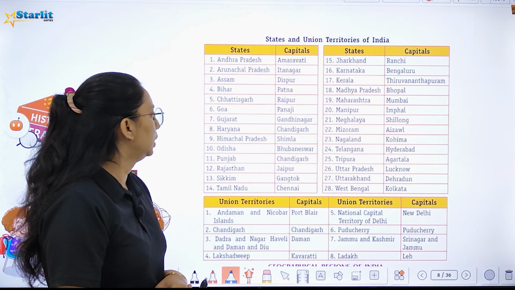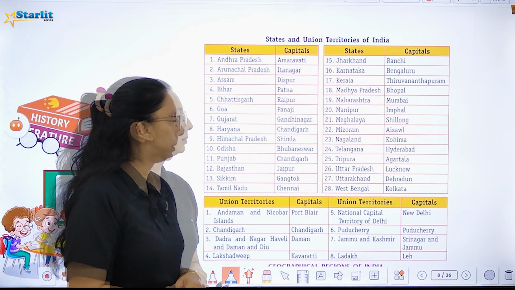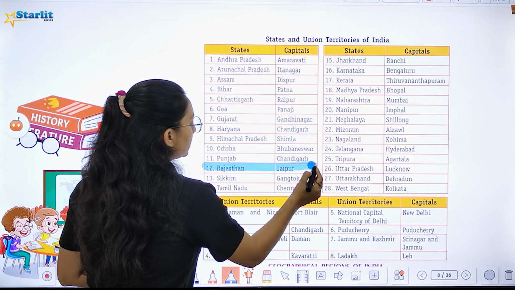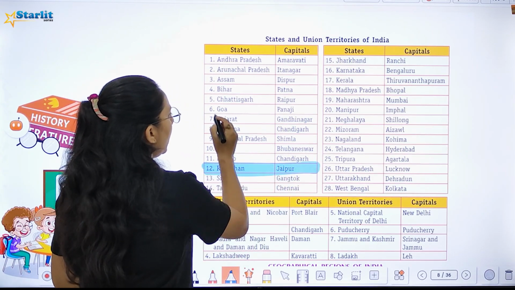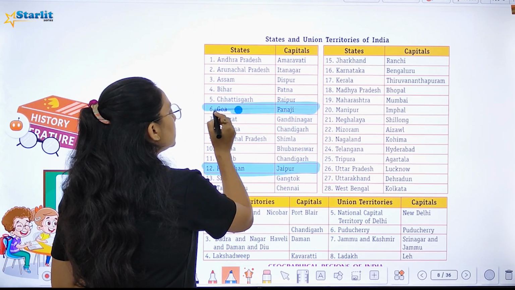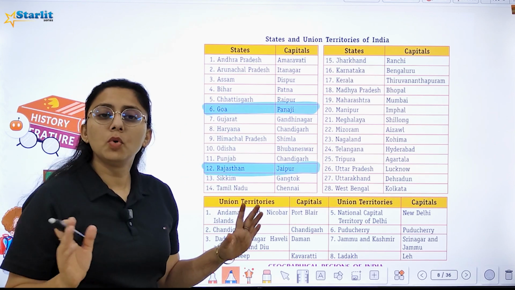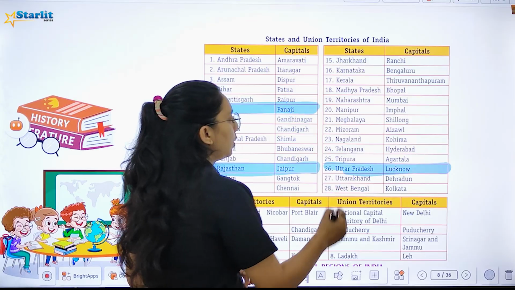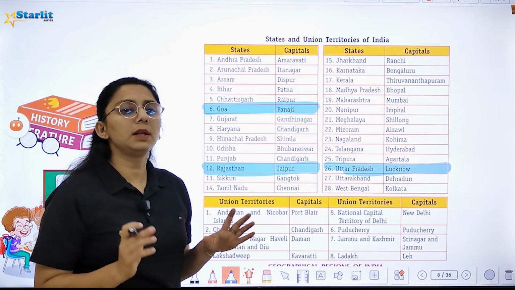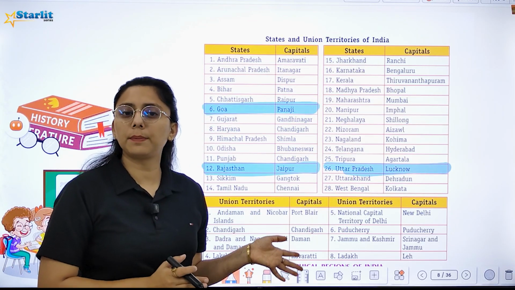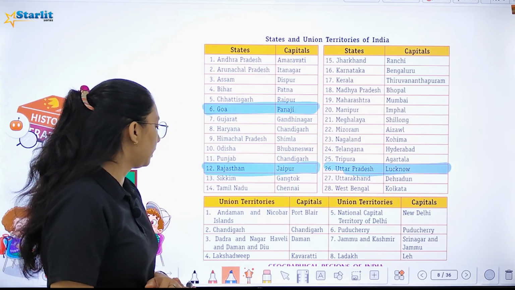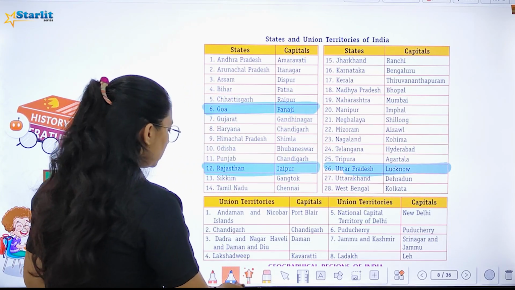As you all know, that Rajasthan, which is the largest state, its capital is Jaipur, and Goa, which is the smallest state, whose capital is Panaji. Most populous state, that is Uttar Pradesh, whose capital is Lucknow. These are the most important capital that you have to learn, but you have to learn all the capital. But important one I have underlined that you should know, right? And then the UT is also given.